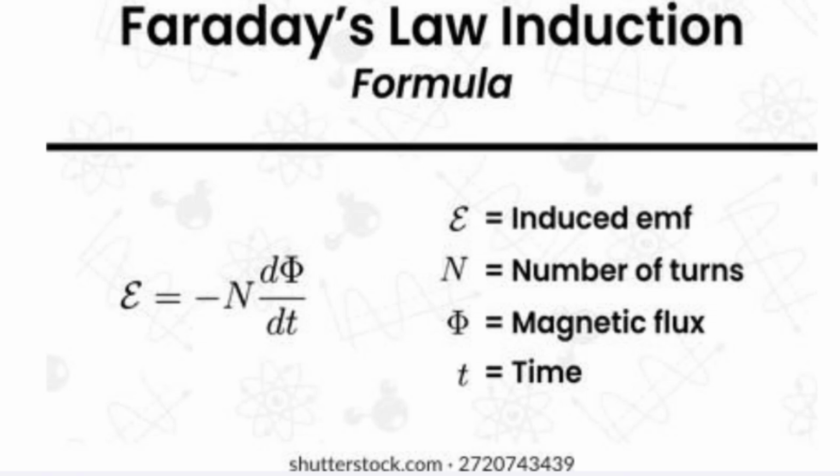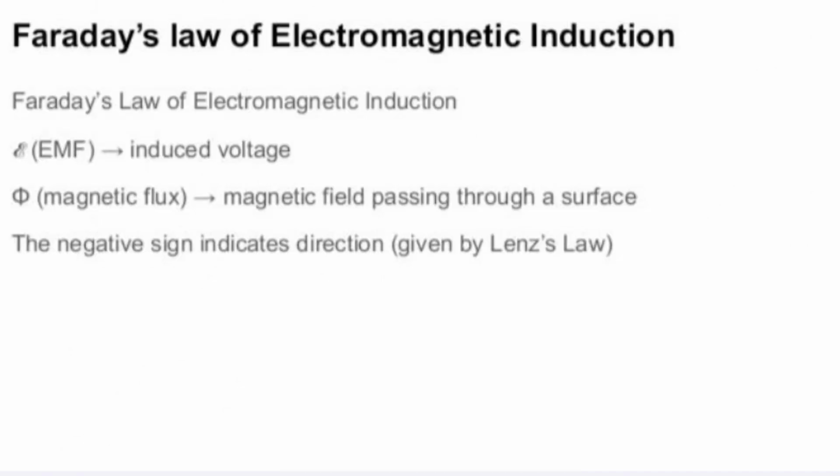Here E is the induced EMF, N is the number of turns, phi is the magnetic flux, and t is the time taken. The negative sign indicates the direction, which is given by Lenz's law.